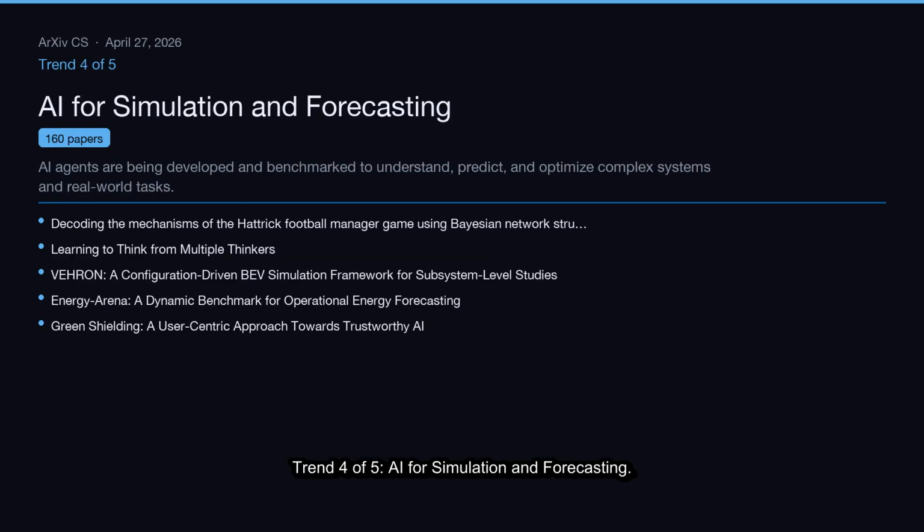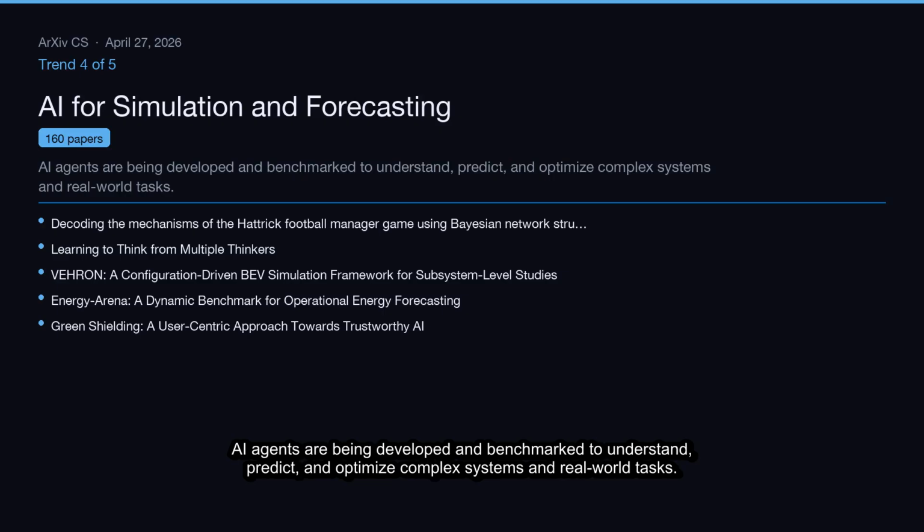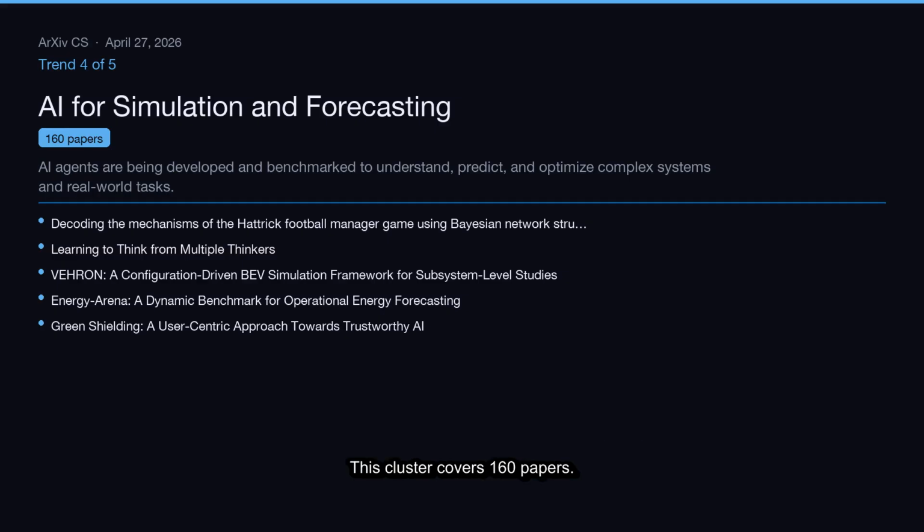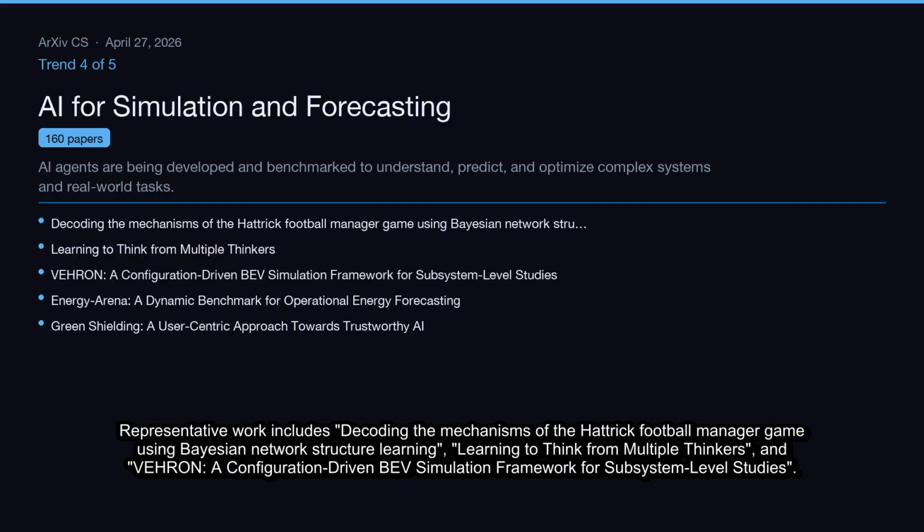Trend 4 of 5, AI for simulation and forecasting. AI agents are being developed and benchmarked to understand, predict, and optimize complex systems and real-world tasks. This cluster covers 160 papers. Representative work includes decoding the mechanisms of the Hat-Trick football manager game using Bayesian network structure learning, learning to think from multiple thinkers, and Varen, a configuration-driven BV simulation framework for subsystem-level studies.